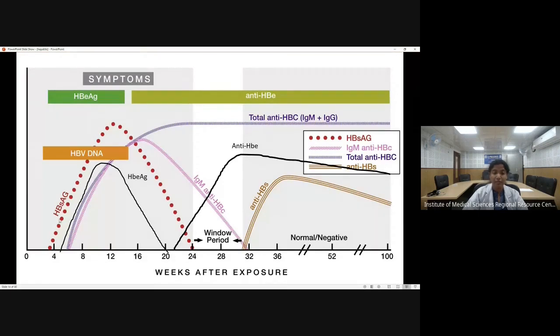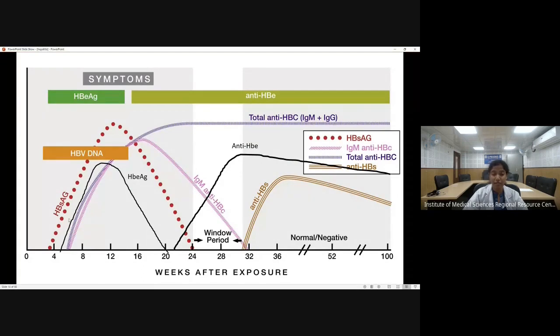As the patient is infected, the patient will become symptomatic. When the patient is having the peak of symptoms, the antigen which comes into the circulation is hepatitis B E antigen. So, in the infectious state, there are two antigens: hepatitis B surface antigen and hepatitis B E antigen.